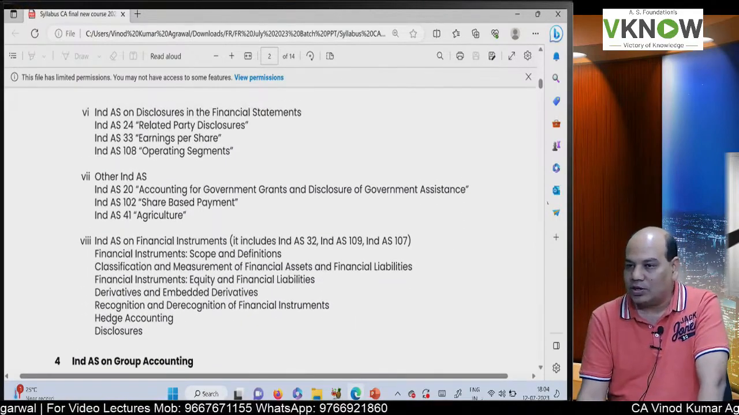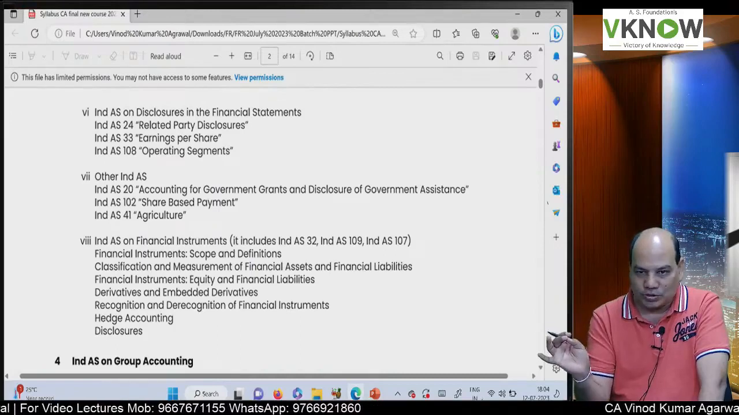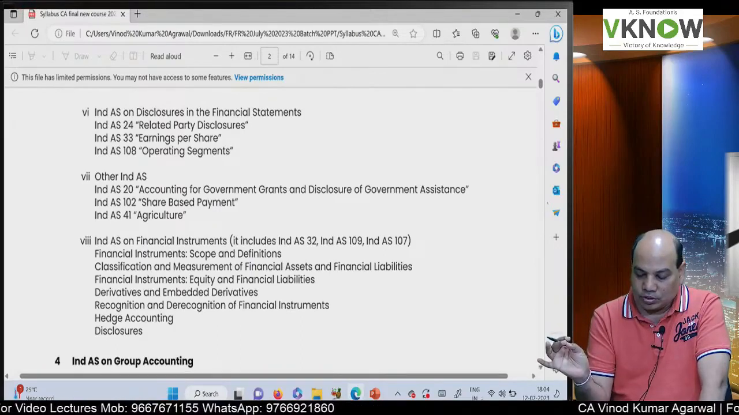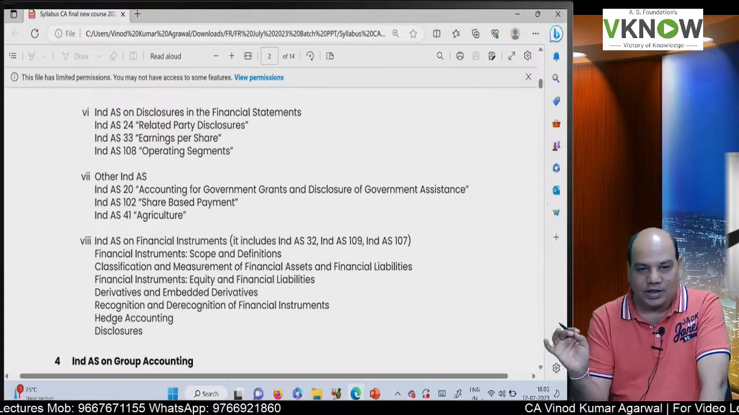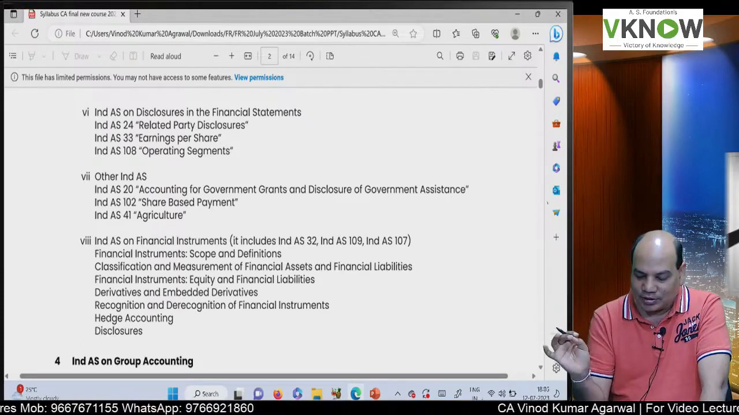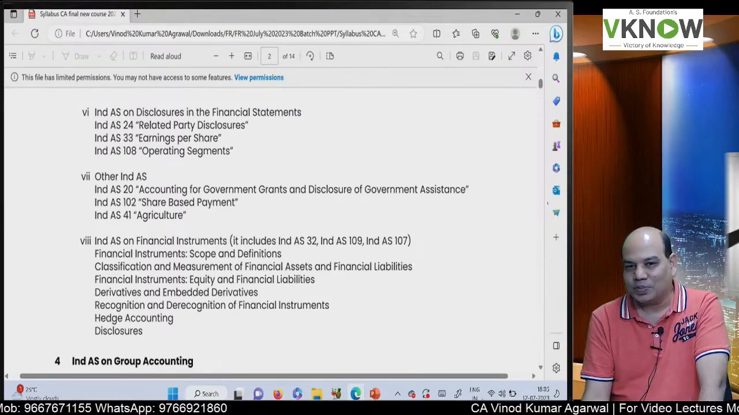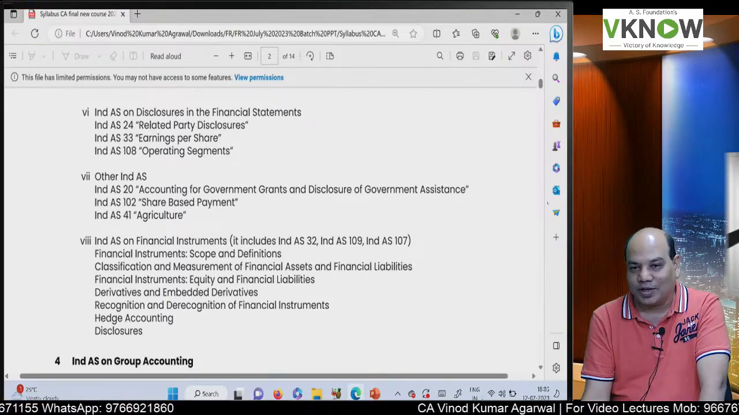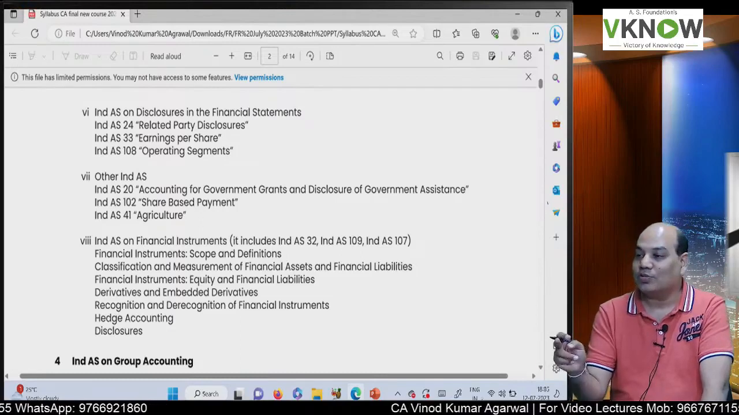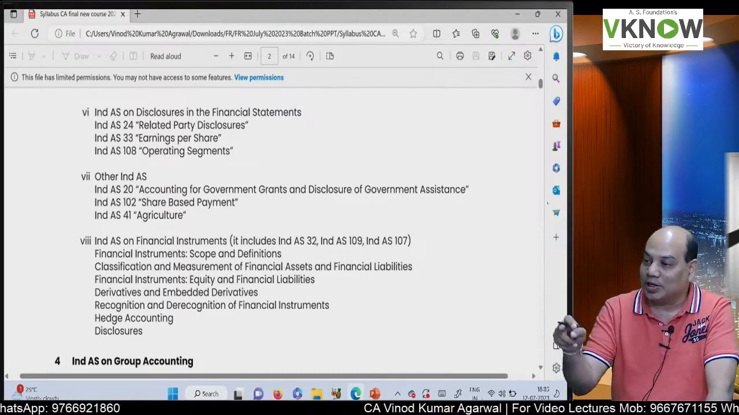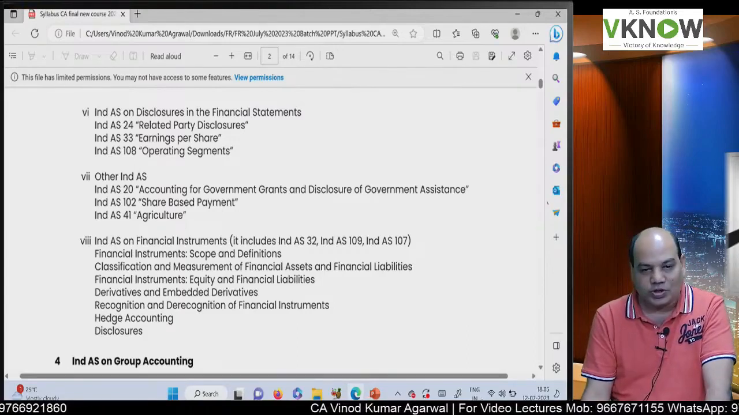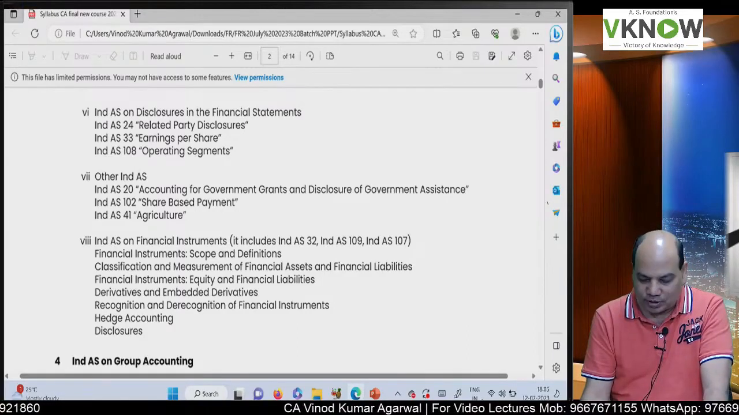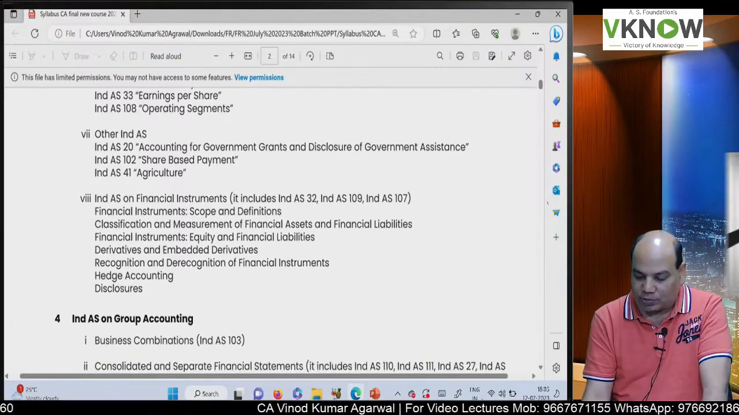Then there are some standards which are only dealing with disclosures. Good news, they are very easy. IND AS 24, related party disclosure. IND AS 33, earnings per share. But this time the earning per share will be little difficult because you have to also calculate EPS of a consolidated financial statement. And IND AS 108, which is dealing with operating segments. Very easy, like segment report.